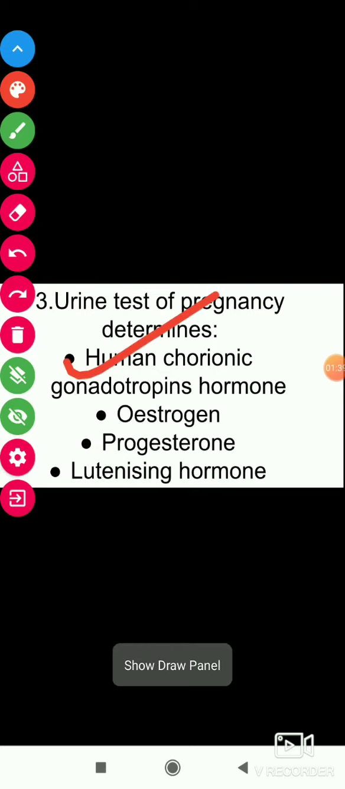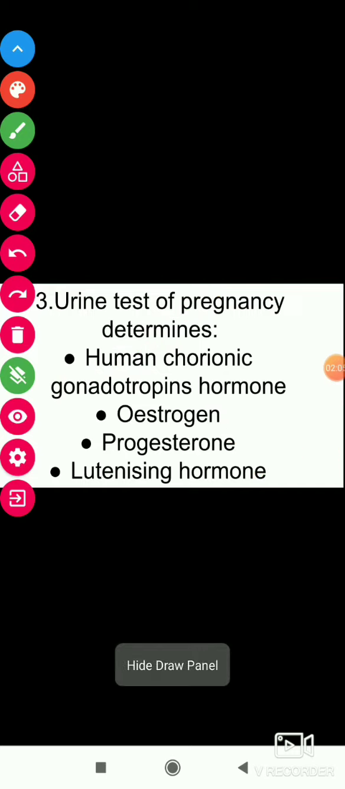A urine test of pregnancy determines which hormone: human chorionic gonadotrophic hormone, estrogen, progesterone, or luteinizing hormone? The urine test determines the human chorionic gonadotrophic hormone, which indicates the presence of a pregnancy. It is present in the urine. Estrogen is secreted from the Graafian follicle and progesterone from the corpus luteum. Luteinizing hormone and follicle stimulating hormone are both gonadotrophic hormones secreted from the anterior pituitary gland. So the answer is human chorionic gonadotrophic hormone.